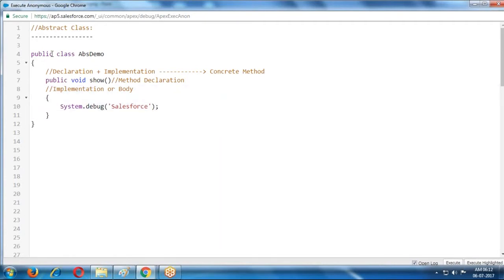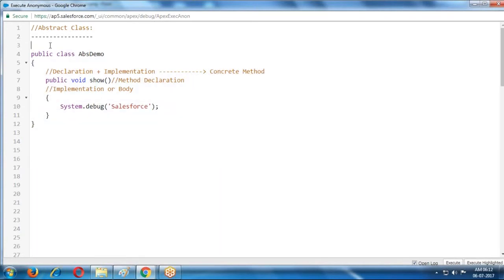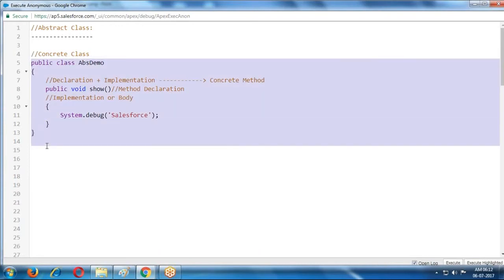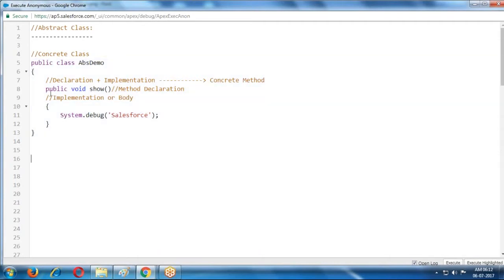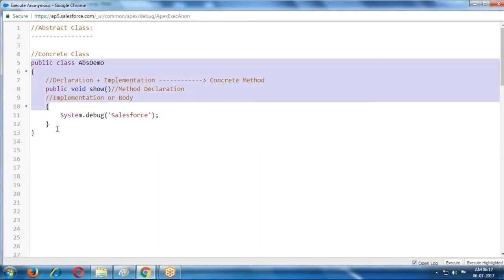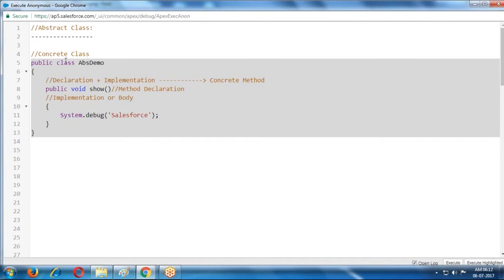If a class contains concrete methods, and it is a normal class, what type of class are we calling it? This class is called a concrete class. Whatever classes we created as of now, all are concrete classes only, because they contain only concrete methods. Can I execute this concrete class? You can execute it, there is no problem, it is executing.